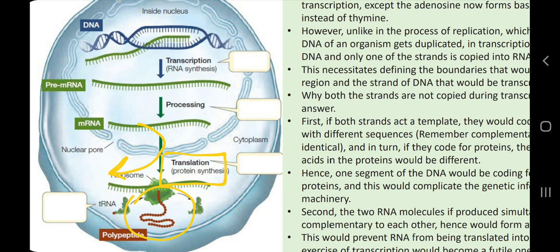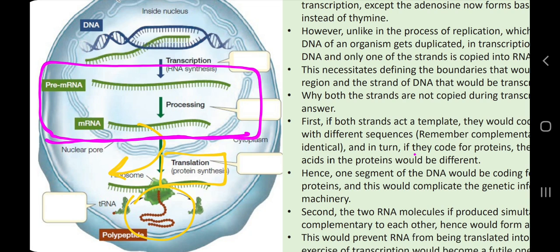Here you can also notice one more thing, which is called processing or RNA processing. This process is absent in prokaryotes, but it is present in eukaryotes, and it is also included in our NCERT class 12th biology syllabus. So we are going to study more about processing after we finish the topic of transcription.